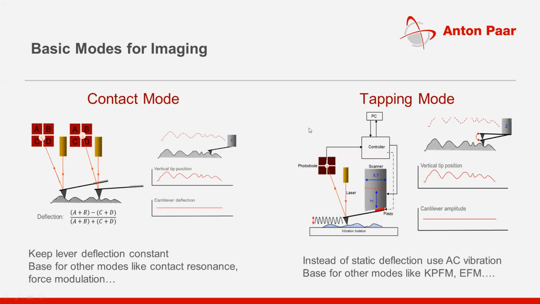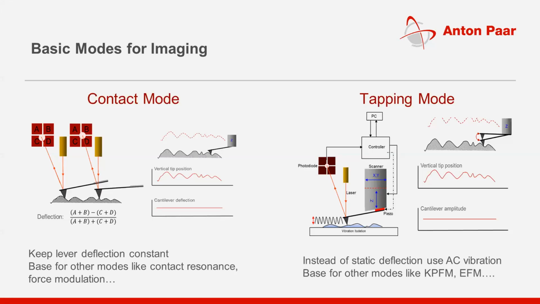So what is the difference? Why do people have to choose between contact mode and tapping mode, two different basic modes? It's because when the tip is in continuous contact with the surface, there is a possibility that your tip will get blunt very soon, because when two objects are in contact with each other, there will be a kind of wear happening.